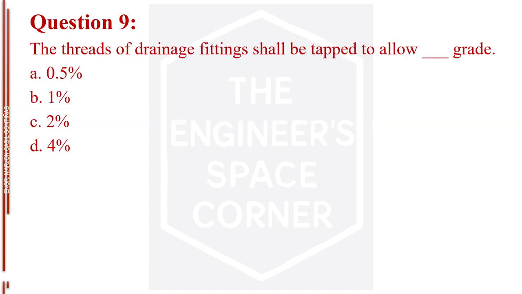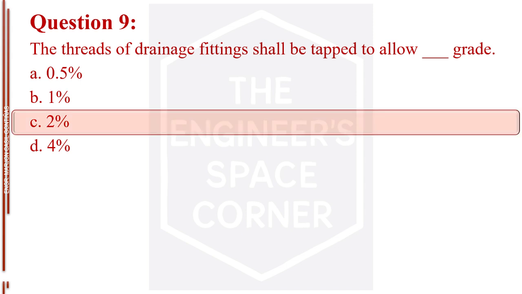Question number 9. The threads of drainage fittings shall be tapped to allow blank grade. Letter A, 0.5%. Letter B, 1%. Letter C, 2%. Letter D, 4%. The answer is letter C, 2%.